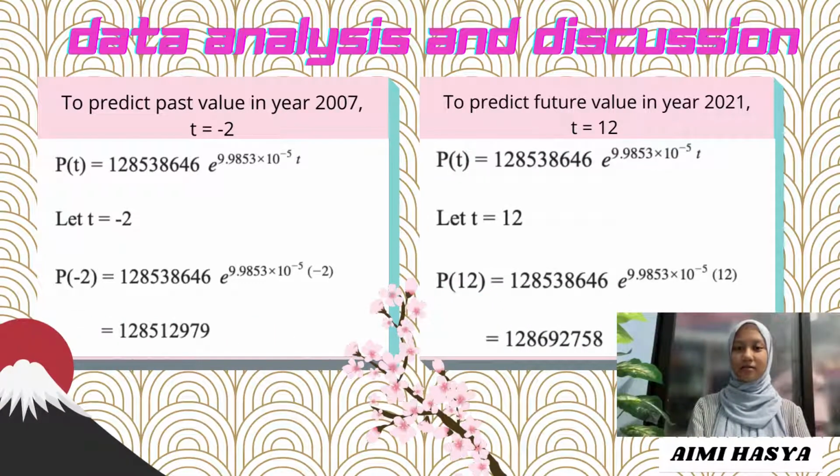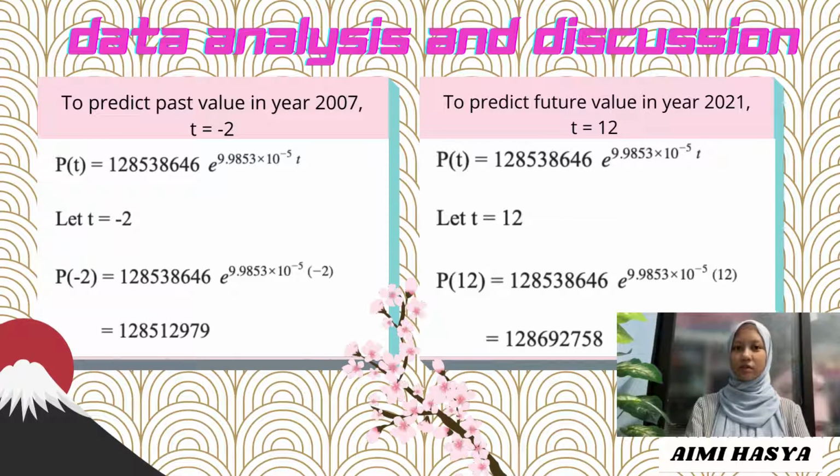Assalamualaikum, my name is Aimi. I'm going to present about data analysis and discussion. Firstly, to predict both past and future values, we use the particular solution Pt equals 128,538,646 e to the power of 9.9853 times 10 to the power of negative 5 times t.